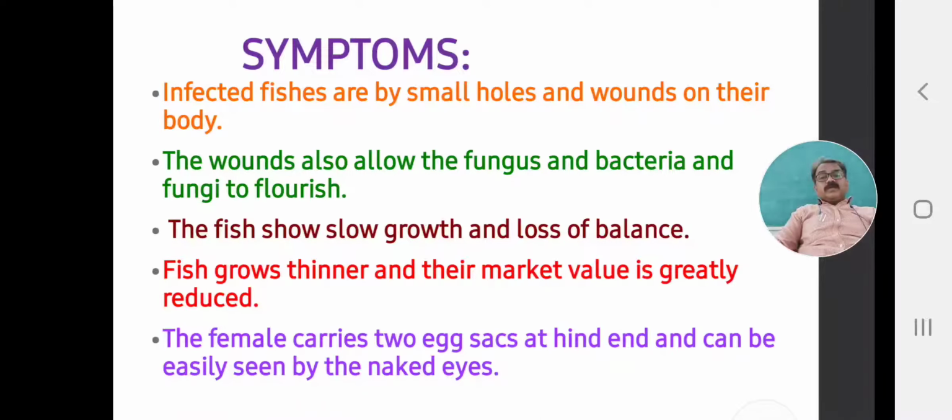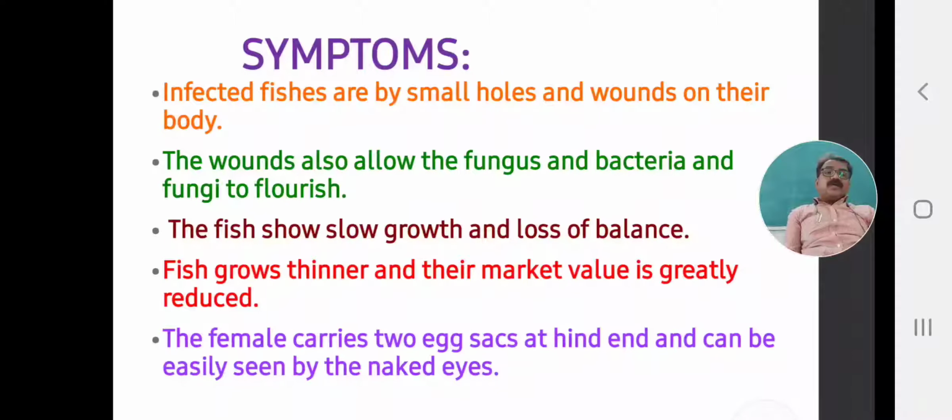Next symptom: the fish show slow growth and loss of balance. Due to this crustacean parasite infection, fish growth slows down and development is minimized, and loss of balance occurs. Once the fish balance is lost, the fishes do not grow and they behave abnormally.